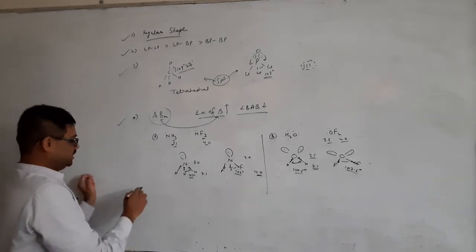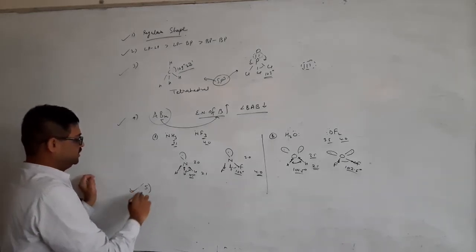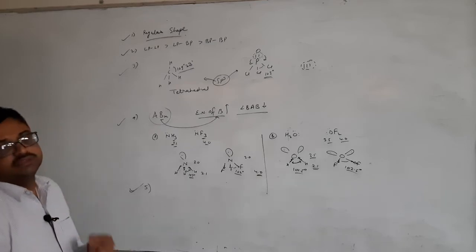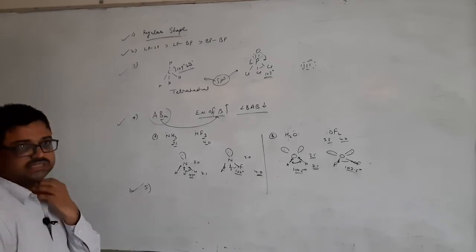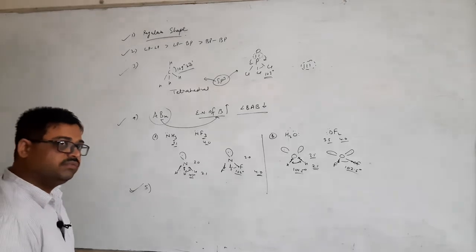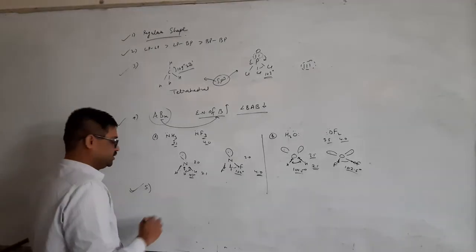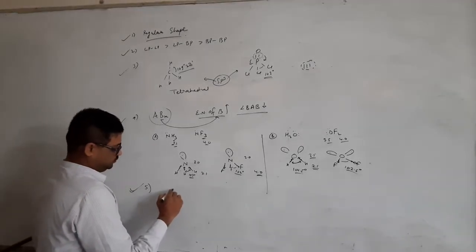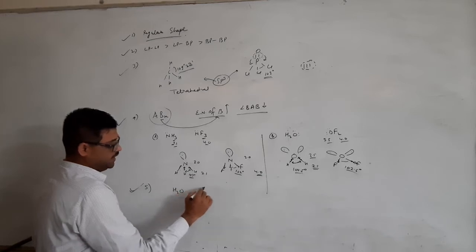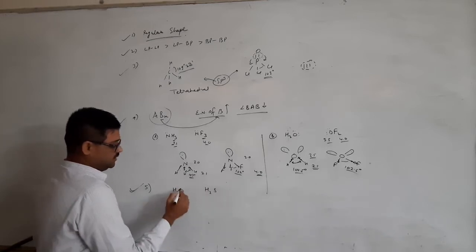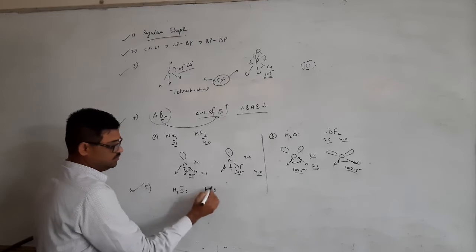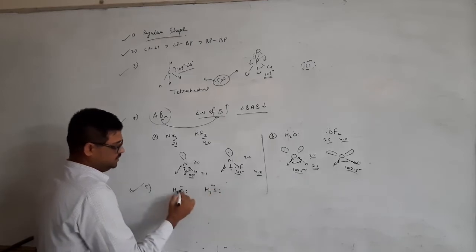Now we are moving to the last point, the fifth point, that is also very important. Before the conclusion we have to understand this also. If we are going to compare H2O and H2S, then you can see two lone pairs are there.